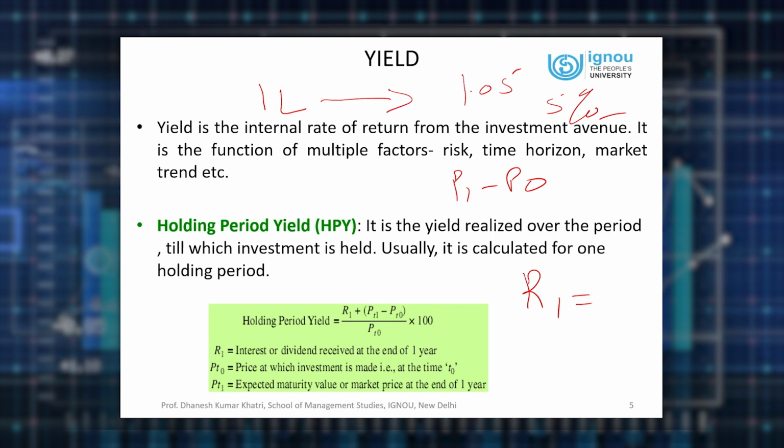Now let me remind you one thing at this point of time. Sometimes holding period return or yield may be negative. Negative means you have lost your capital, or sometimes holding period yield may be less than the expected return as you expected at the time of investment. And that particular fluctuation in the expected return is called risk. So now we can define the risk also. Risk means probability of having less returns as compared to the expectation, or chances of getting negative return from your investment.